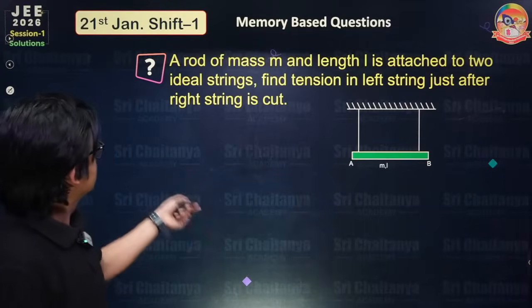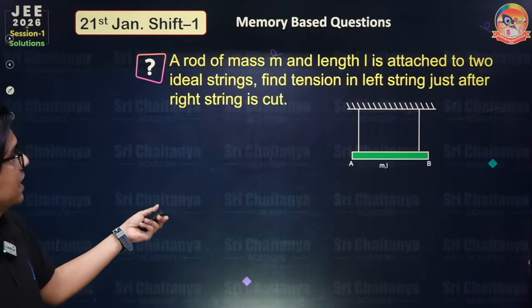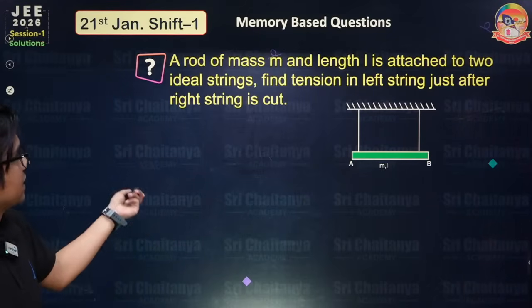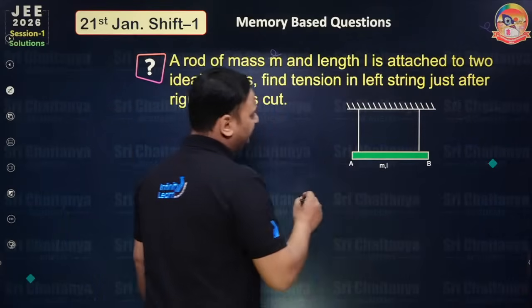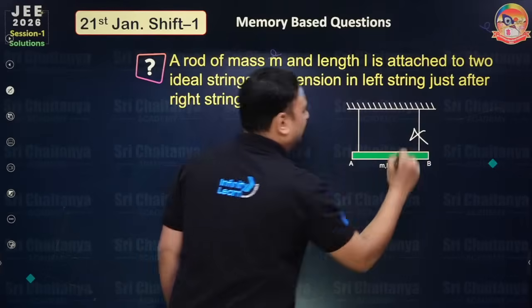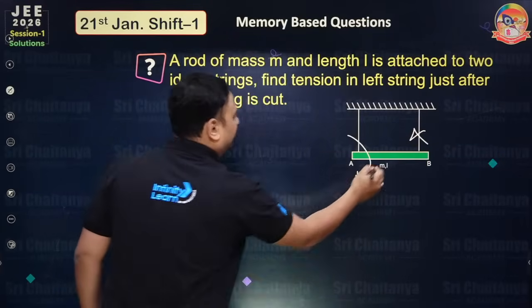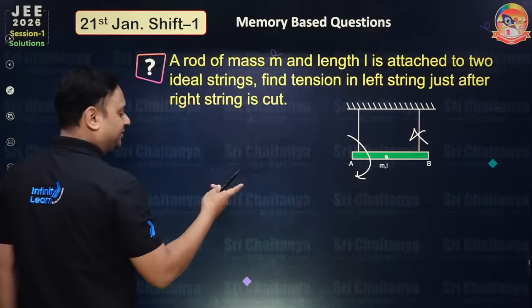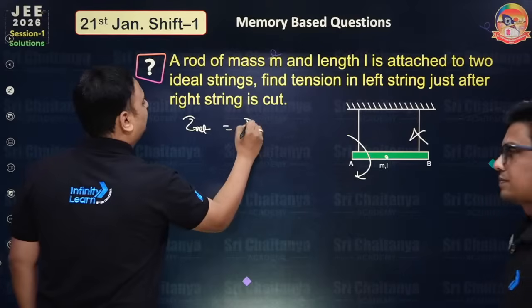Next question. A rod of mass M and length L is attached to idle strings. Find tension in left string just after right string is cut. Just assume that this will be cut. So the rod will rotate about this point. Here this is the center of mass. You can write net torque about the hinge point is equal to I alpha.